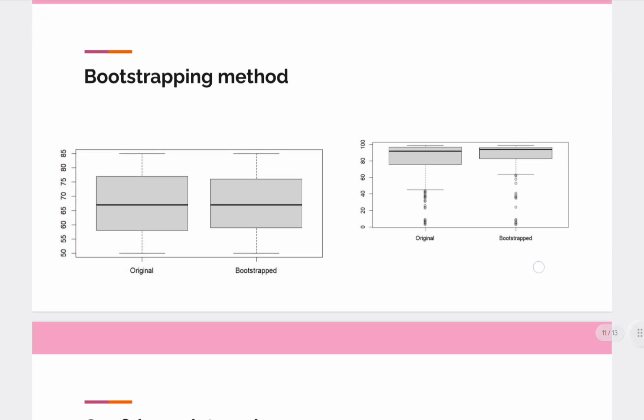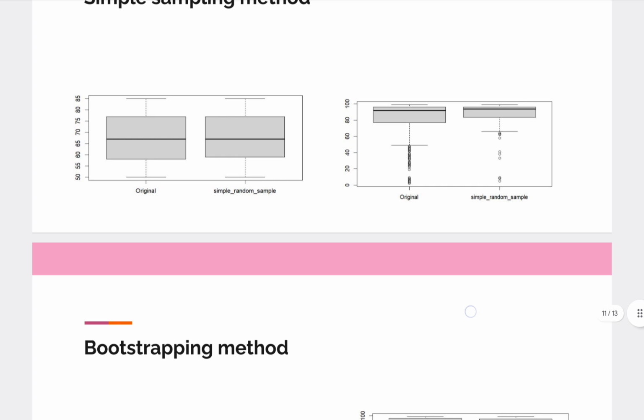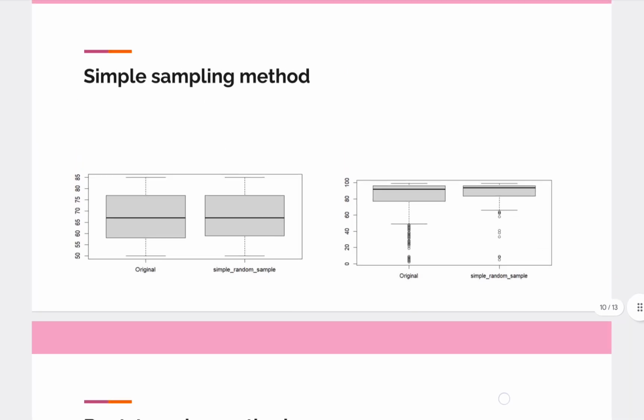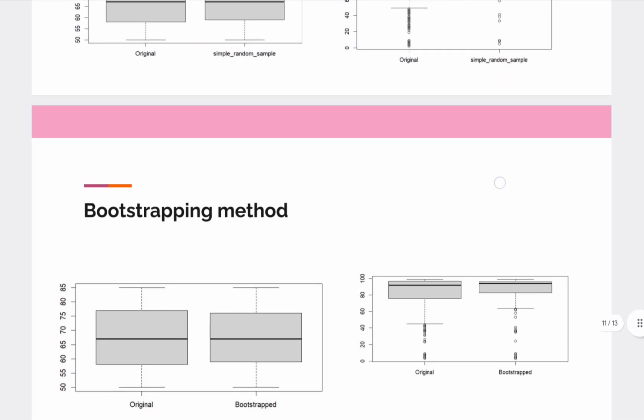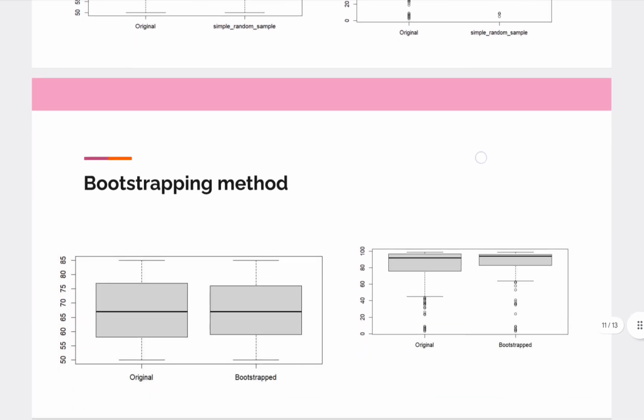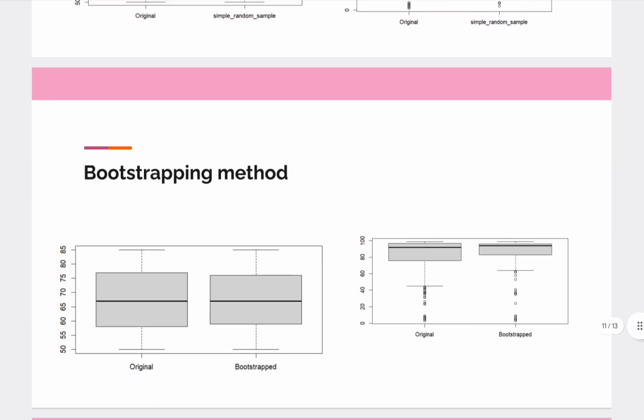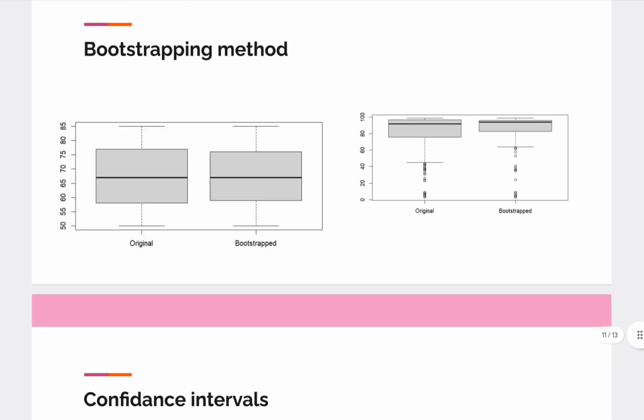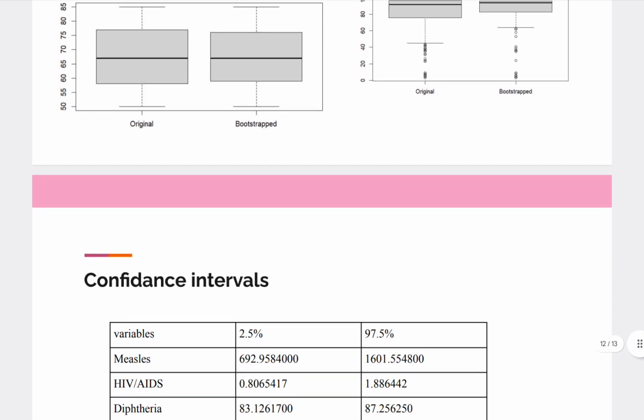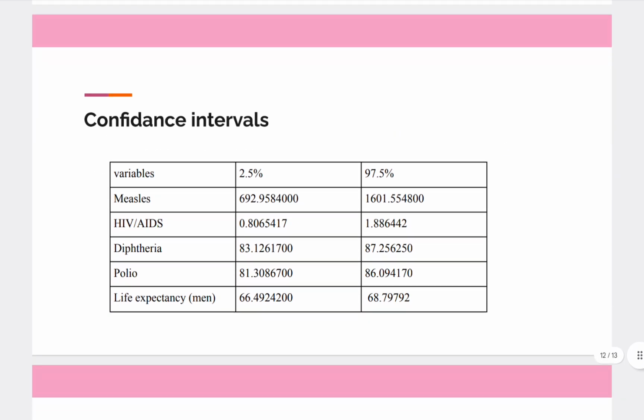Here, as you can see, the box plots of bootstrapping and simple random sampling are almost the same. We took the same variables, and they are compared with the original dataset, which we took from Kaggle. And then we calculated some confidence intervals, again with R code.